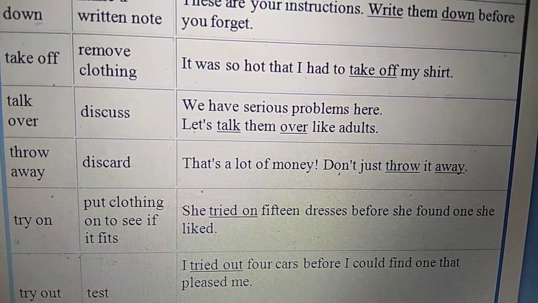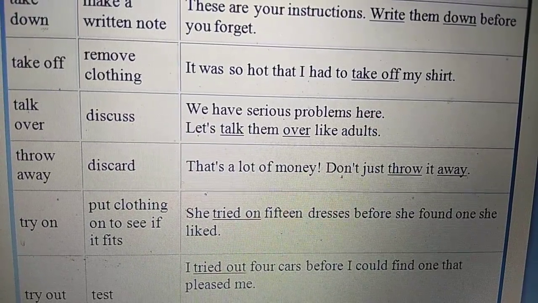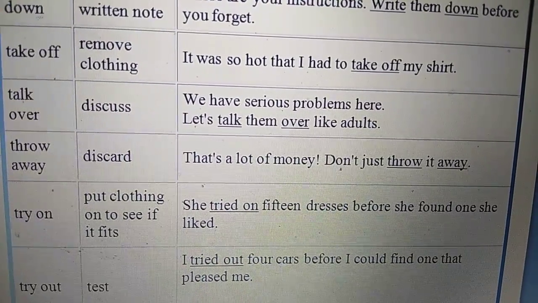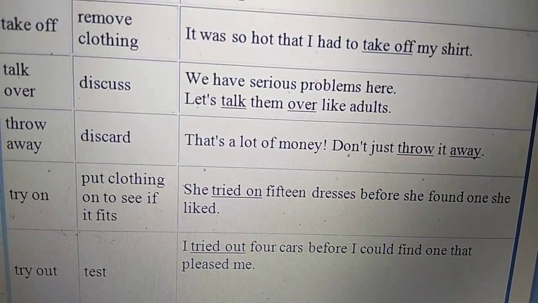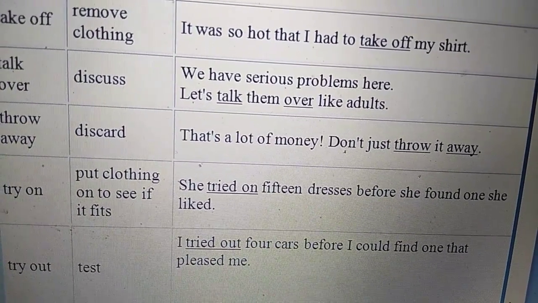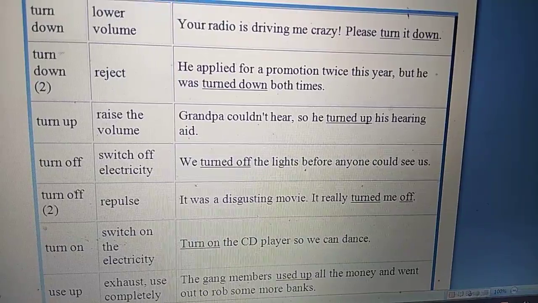Try on. Put clothing on to see if it fits. She tried on 15 dresses before she found one she liked. Try out. Try out means to test. I tried out 4 cars before I could find one that pleased me.